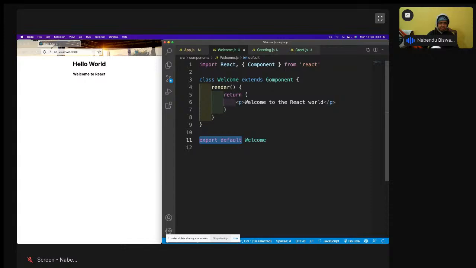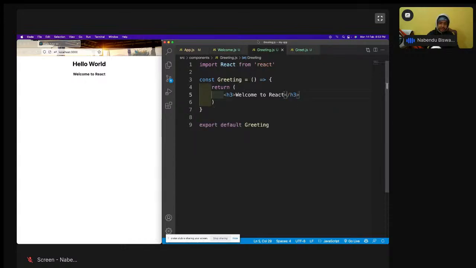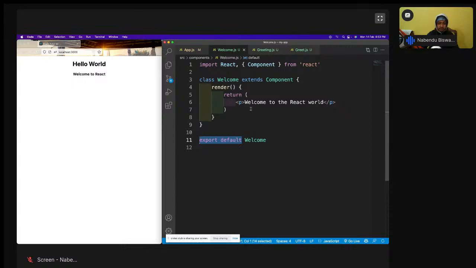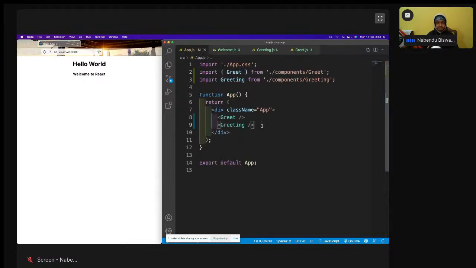As you can see, I have extends Component here. This is a sort of inheritance we are using, but you don't have to know much about it. Extends Component is required because to use all the React features, you have to do this. This is again a boilerplate thing, and render is something which we will learn later on also. But render is required in a class-based component. See, render was not there here, only return was there. Here, render is also there. Welcome to the world of React. I'm doing this P. Now I'll go back and I will show this.